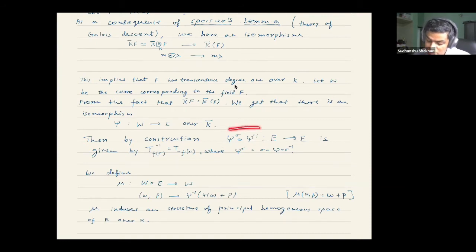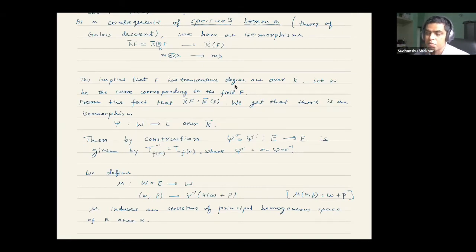But anyway, from the construction of psi and a little bit of calculation, you get that psi sigma composed with psi inverse is given by the translation by minus F sigma. Here psi sigma is the usual element; you compose psi with psi inverse from both sides.